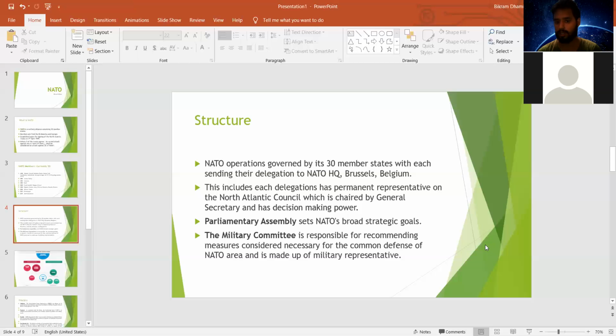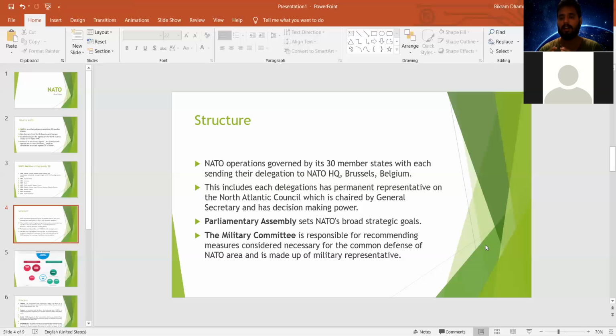For this purpose, there is a military committee, which is responsible for recommending measures considered necessary for the common defense of the NATO area, and is made up of military representatives. NATO is the North Atlantic region, which, as I have already mentioned, covers the North American continent and Europe. The countries of North America and Europe are members of this organization.